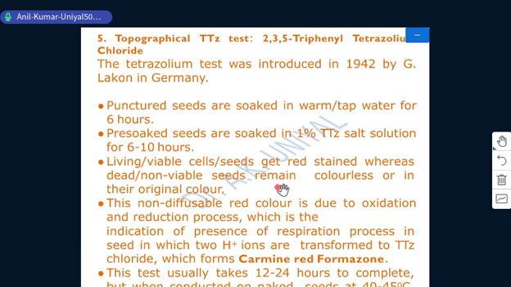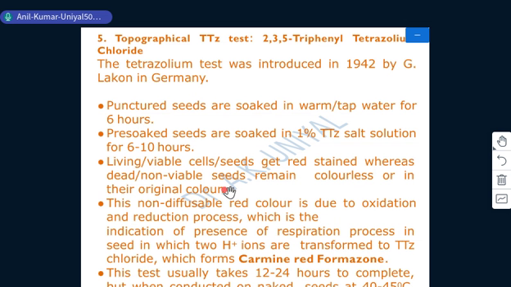In this case, living or viable seeds get red stained, whereas dead or non-viable seeds remain colorless or in their original color. Sometimes it is also observed that there are red spots on the seed, or half the portion of the seed is red stained and half remains in its original color.